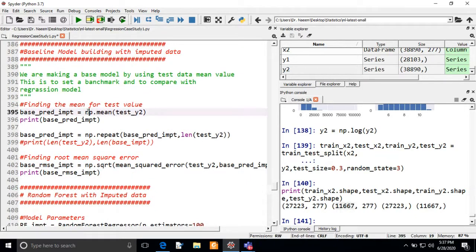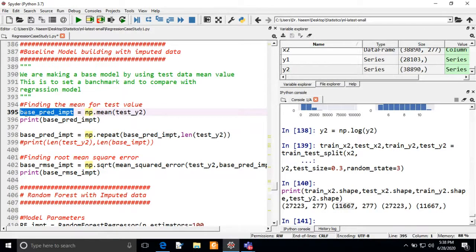Now we are going to build the baseline model before the random forest model and linear regression model. Again, the same process we will follow for this analysis. So we are taking a base underscore pred underscore impute data frame.